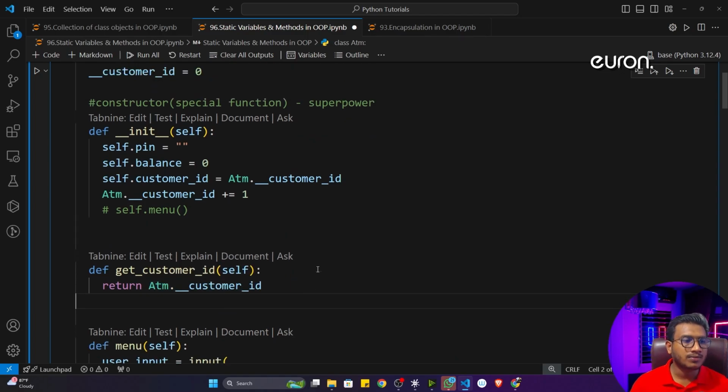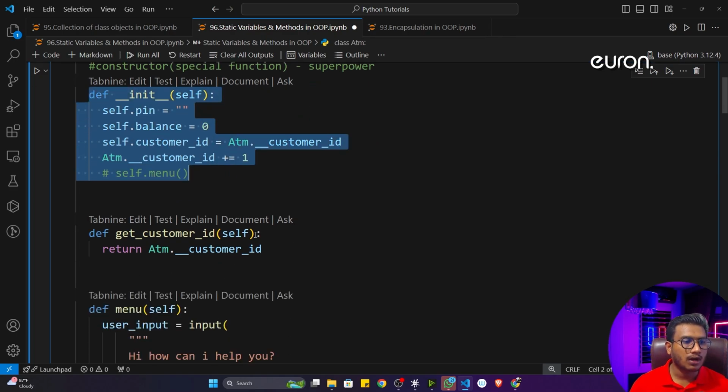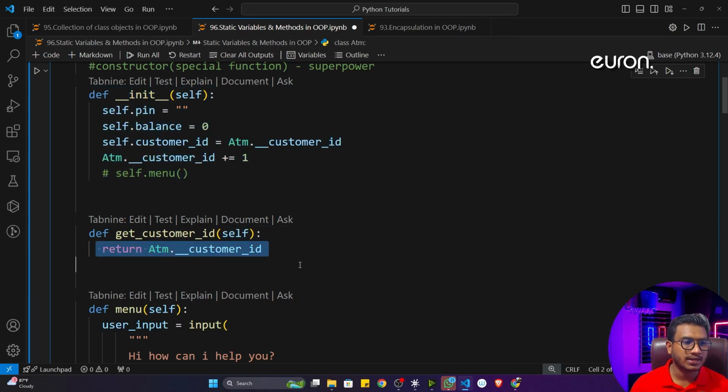One thing you observe: here I'm not using any instance variable, meaning any constructor variable. So I don't need to use self here. See, I'm not using any self, so I can remove this self. Even if I remove the self, I can still access this method. How? Let me show you.